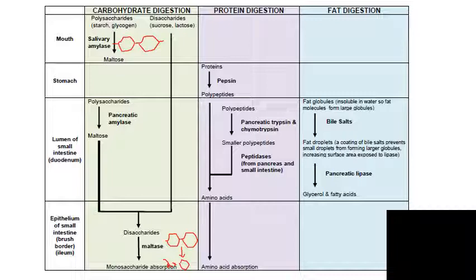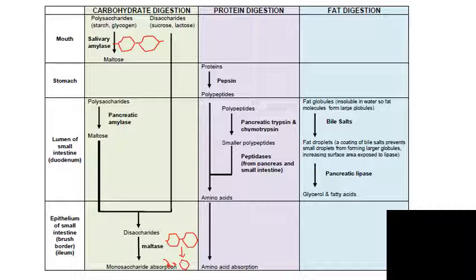Finally, fat digestion. As you can see, fat digestion really just happens in the lumen of the small intestine. And so we've got these fat globules, which are insoluble in water. So basically you get these really large blobs of fat. To those are added bile salts. Why? Because the lipase, the enzyme that is going to break down the fat, is in a watery or aqueous solution. And this aqueous solution can't mix with a fat very well. Yeah, so I think I've explained that in another video that I made on answering one of the questions. But basically,